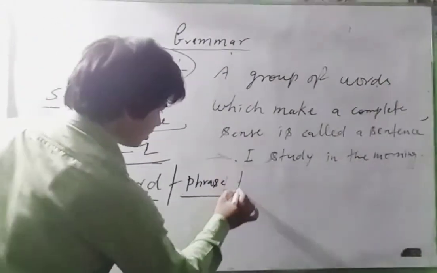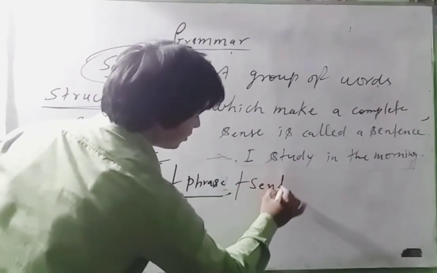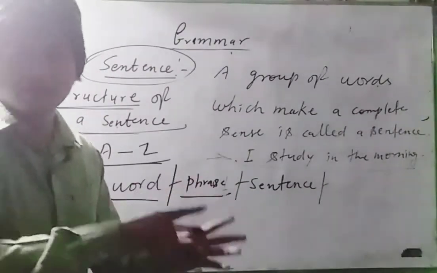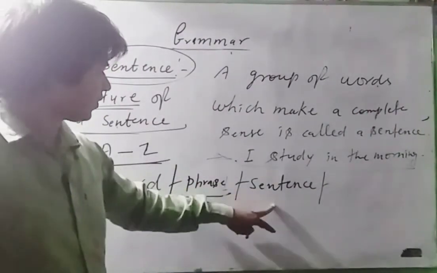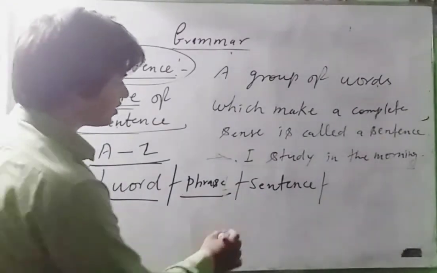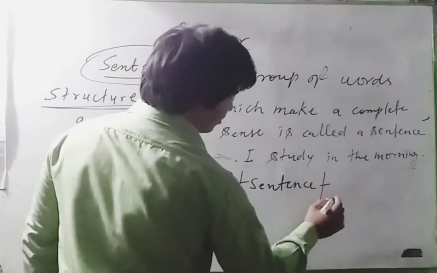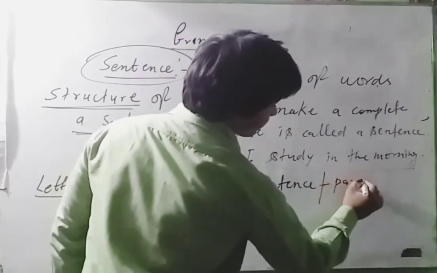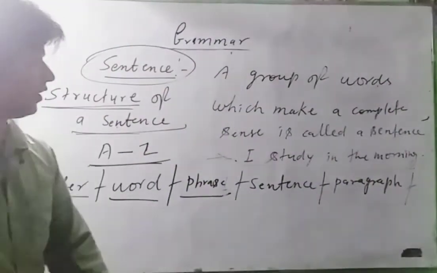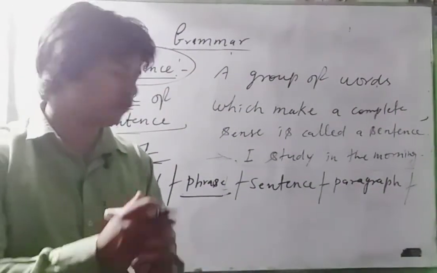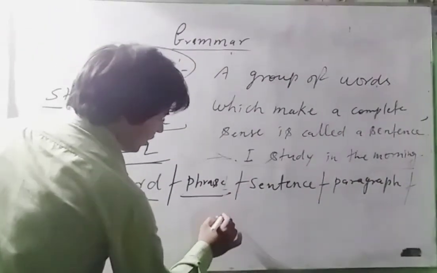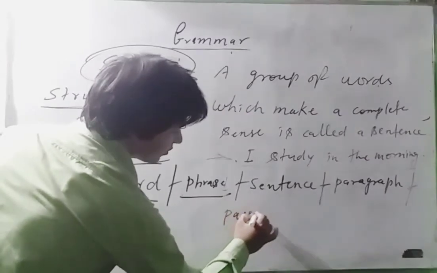Suppose after this we have done sentence, and when we add more sentences, suppose 1, 2, 3, 4 sentences, they make one paragraph, and when we include more paragraphs, it will be called a passage.